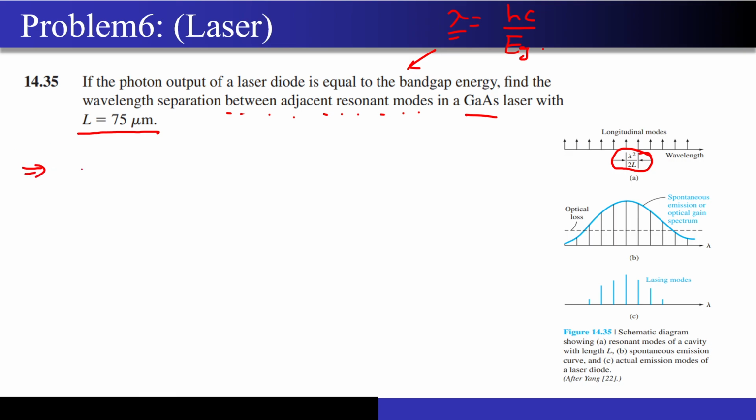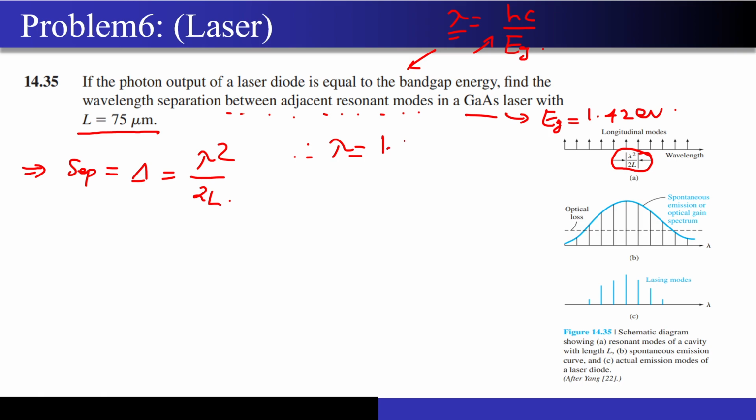So this separation, let me write, delta is equal to lambda square by 2L. First of all, I have to find the value of lambda. How will I find it? From over here. For gallium arsenide, the band gap, you should know, is 1.42 electron volts. So hc I can put as 1.24 electron volts micrometer, so the lambda will come out in micrometers, and Eg is 1.42 electron volts. If I divide both of them, then the lambda comes out to be 0.873 micrometers. This is the value of lambda that I got.